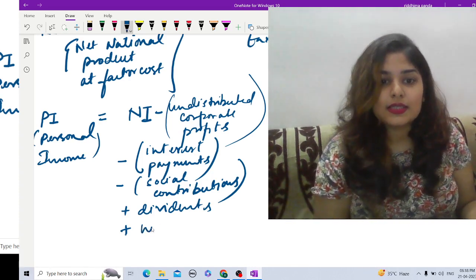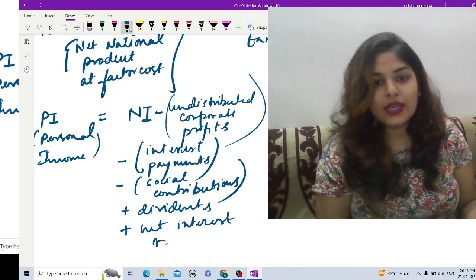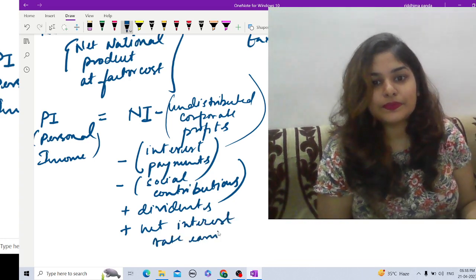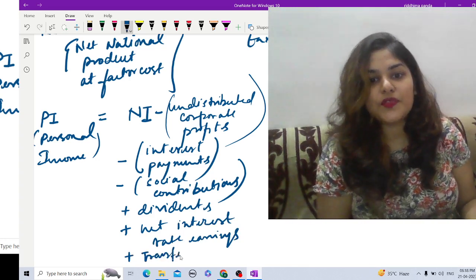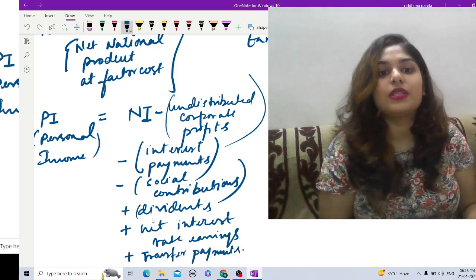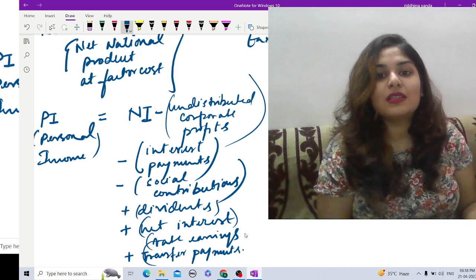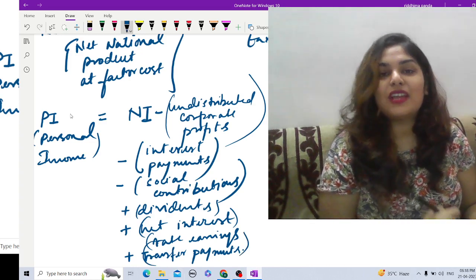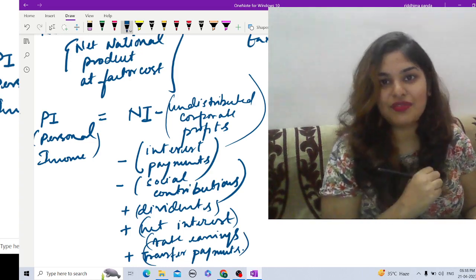So plus net interest earnings. And finally, let's write down the transfer payments. Transfer payments like pension, etc., the money that you receive from the government. So if we add and subtract these factors from national income, I can calculate the personal income of an individual.